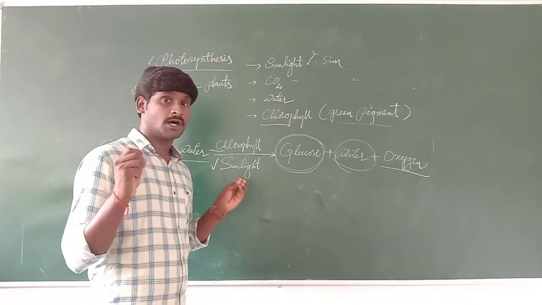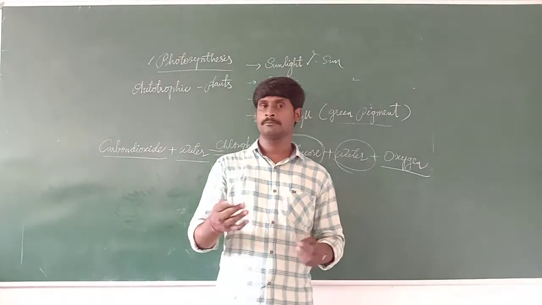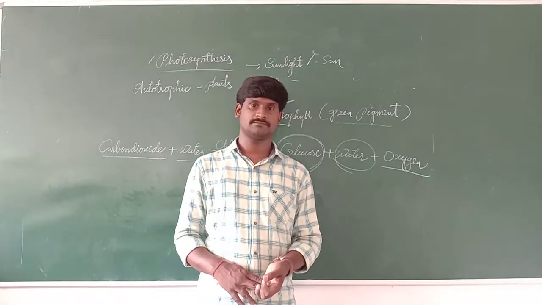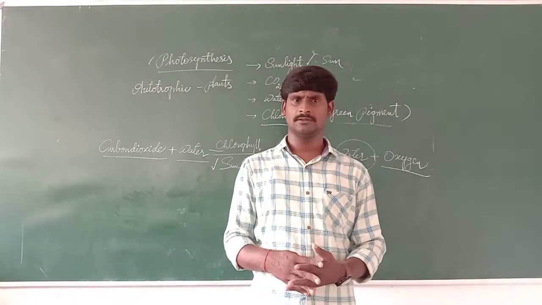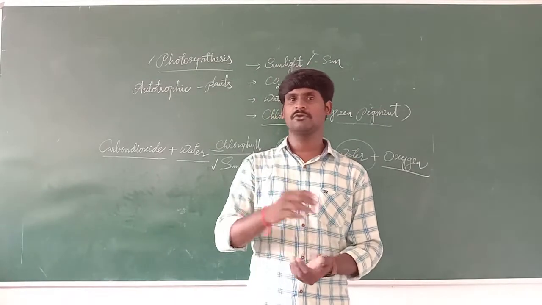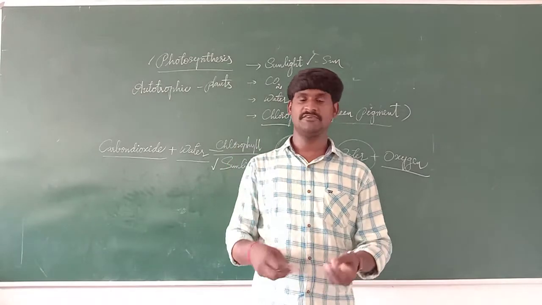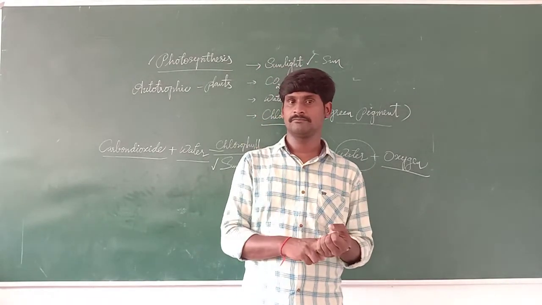So we are unable to prepare our food. We are just depending on plants. Indirectly, I can give you one example. I prefer to take some non-veg items. Even so, if I am taking chicken, it comes from the hen.